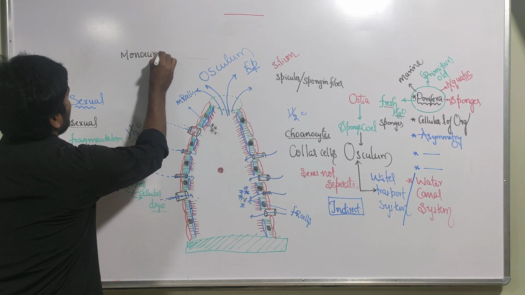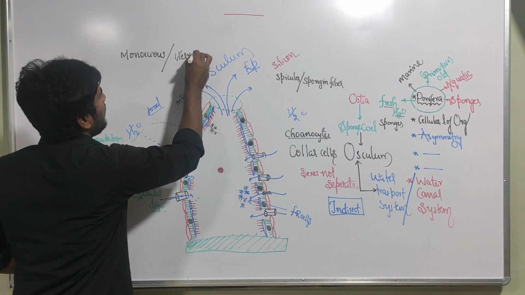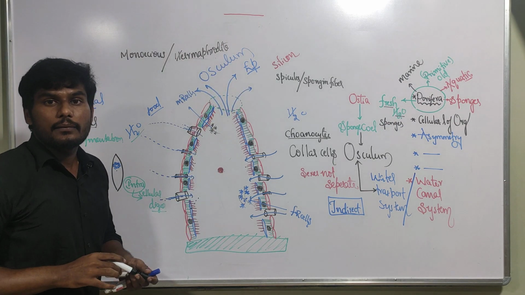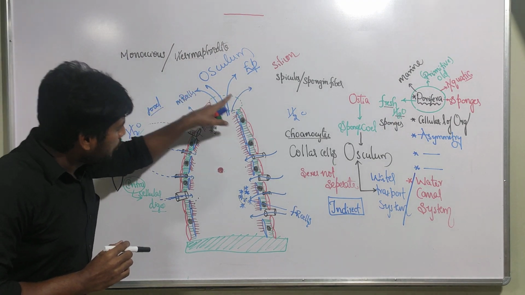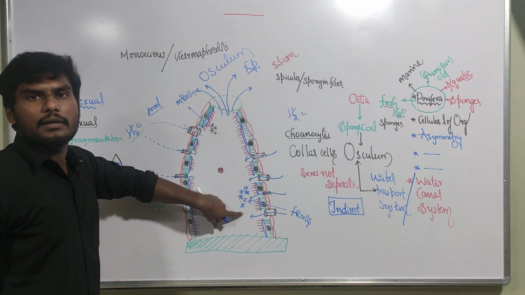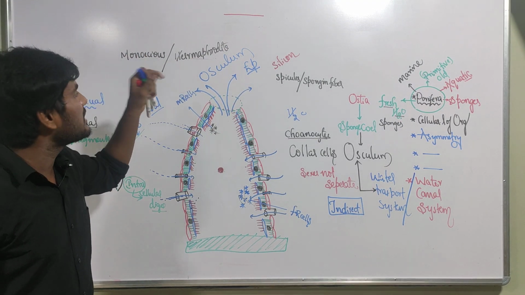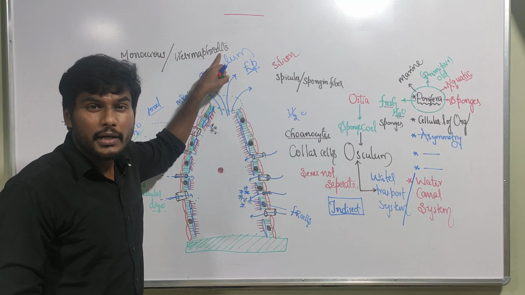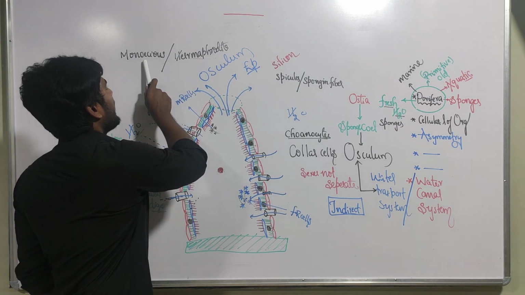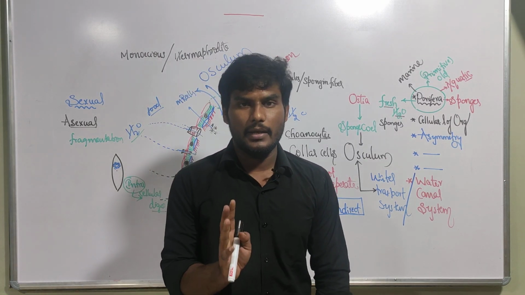Monoecious organism. The other name for monoecious organism is hermaphrodite. Monoecious means in one organism, mono means what? Single. In one organism, two sexes are present. That is called a monoecious organism. The other name for monoecious organism is what? Hermaphrodite. Whenever you hear the words sexes are not separate, immediately remember the organism is monoecious, also called hermaphrodite, and the gametes are produced by the same individual.